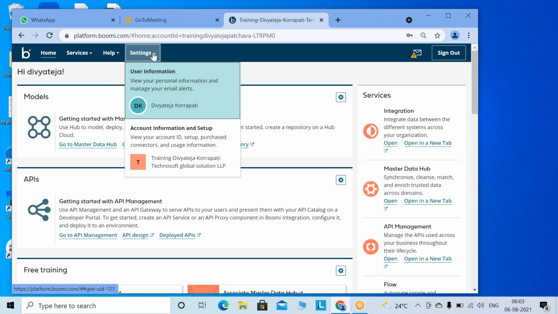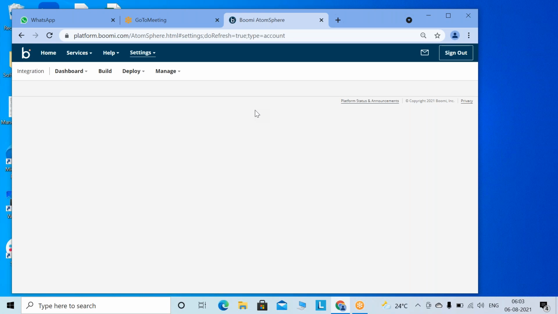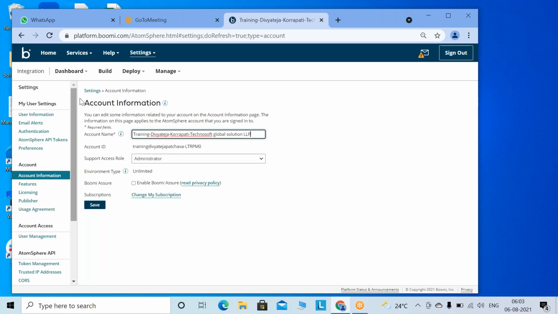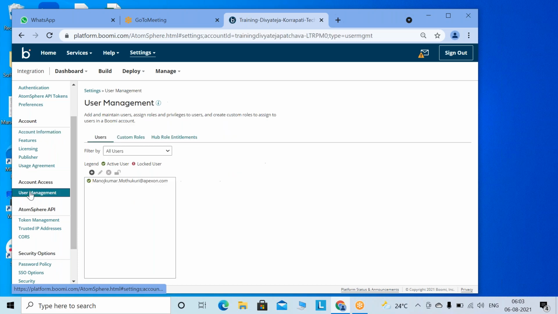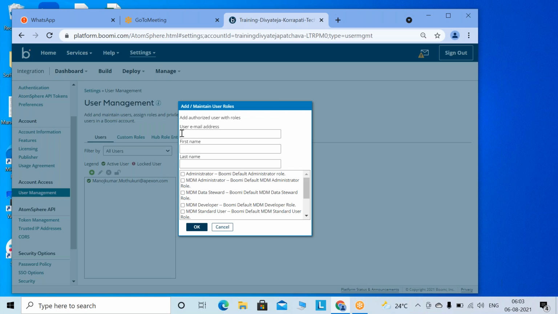See, go to settings, account information and setup. Then you have to come on the extreme left hand side. You see the account access under that, user management, right? So here you see one user is there. You can add one more user, so you have to click this plus symbol. Once you click, it will ask for your email address, first name, last name, and you have to click on this administrator.